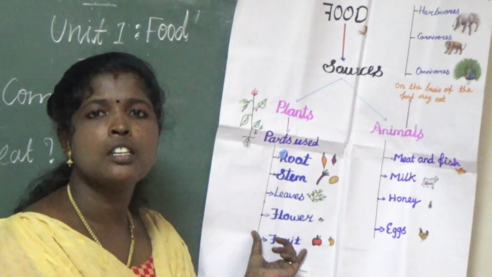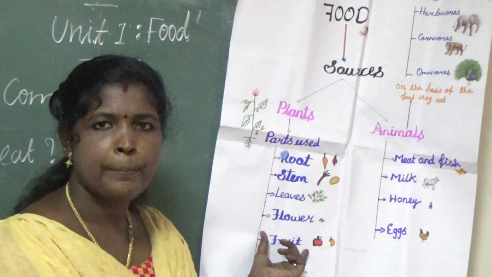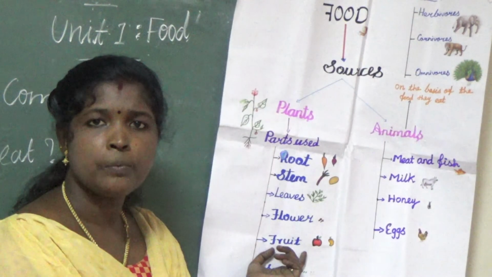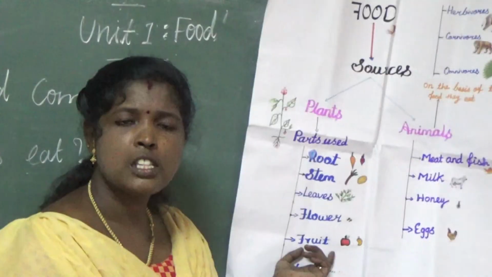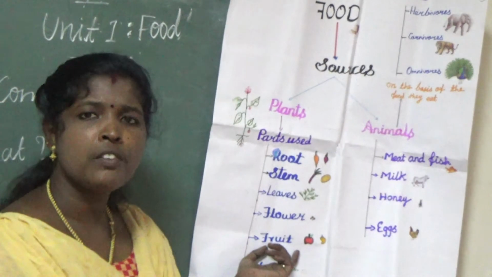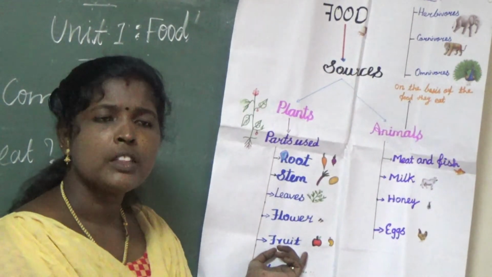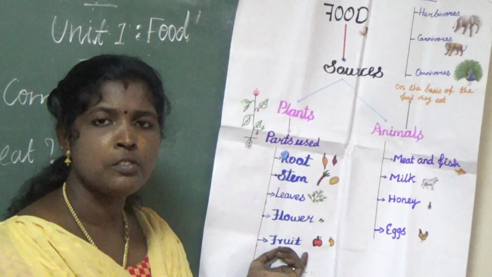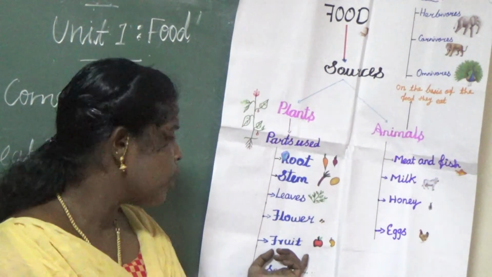What are the names? Some examples of fruits: apple, mango. These are common fruits. Then vegetables: brinjal, cucumber. These are some of the vegetables. Cucumber and brinjal are not only vegetables; they also come under the category of fruits.